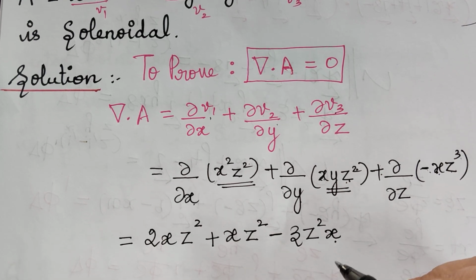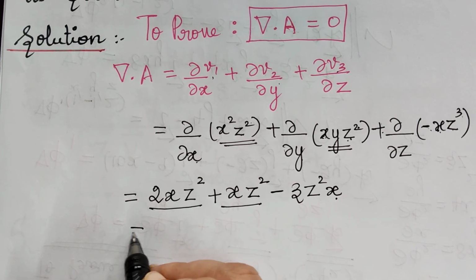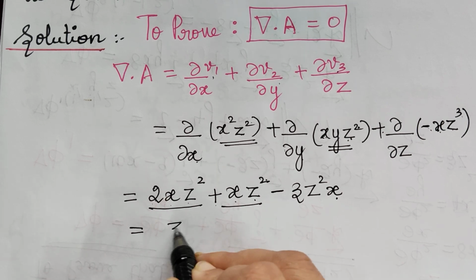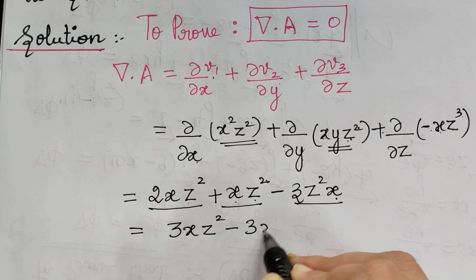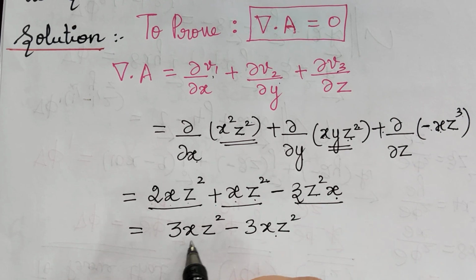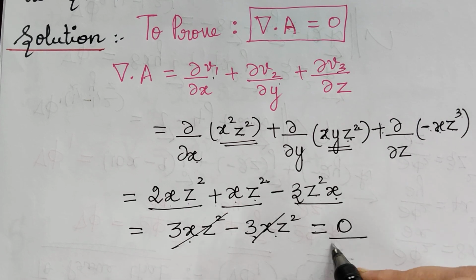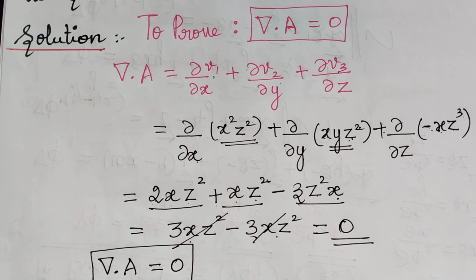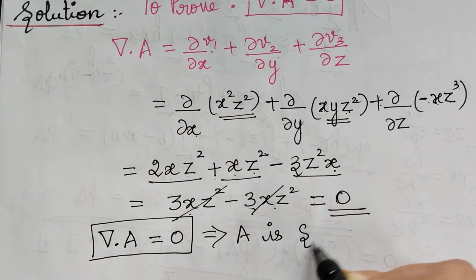So this is the divergence. Now if you see, these two terms can be added up and written as 2xz square plus xz square, so it will be 3xz squared minus, here again we have 3xz squared. So these two terms are same and so they get cancelled and it will be equal to 0. Therefore we have proved that the divergence nabla dot A vector is equal to 0. So if the divergence is 0, then we know that A vector is solenoidal. So A is solenoidal.